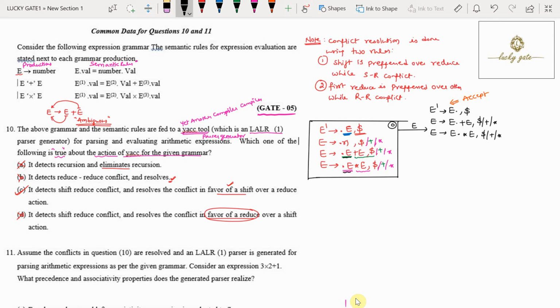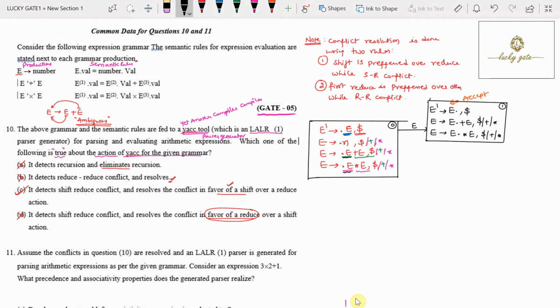Is this causing any other productions to be added to the same closure set? No. Why? Because we don't have a case of dot before a non-terminal. So what were the productions? These are the three productions possible with E. Observe, do we have any conflict in state 1? No conflicts.